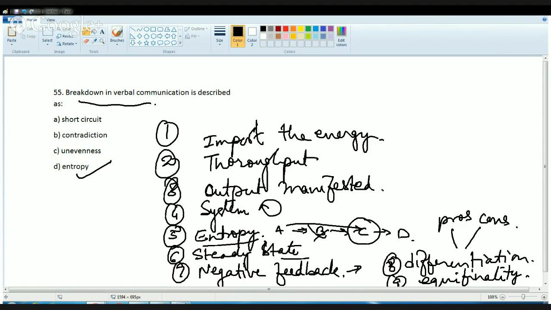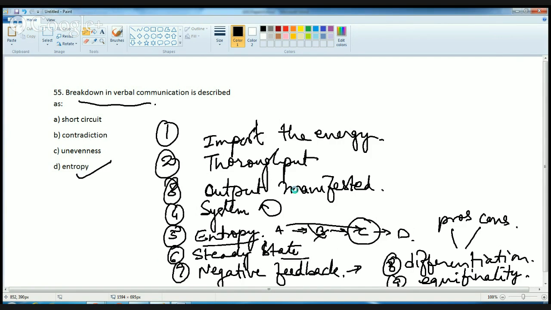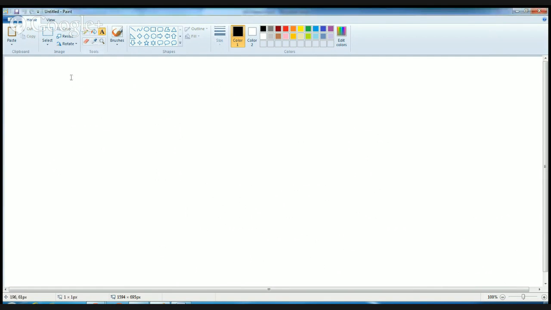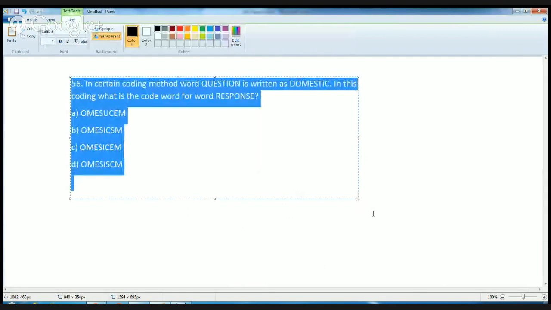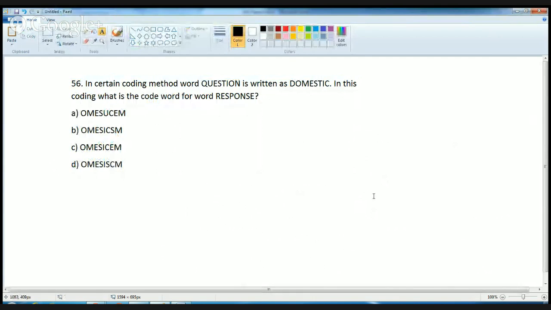Now the remaining four questions are based on mental ability. The first question here is very simple. A lot of people wasted a lot of time in solving this question, but there is no need to solve it in detail because everything is given directly. In this question, the first word is written as domestic. So the response would be written as.